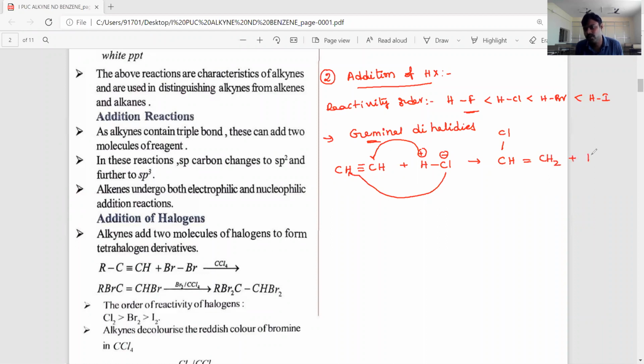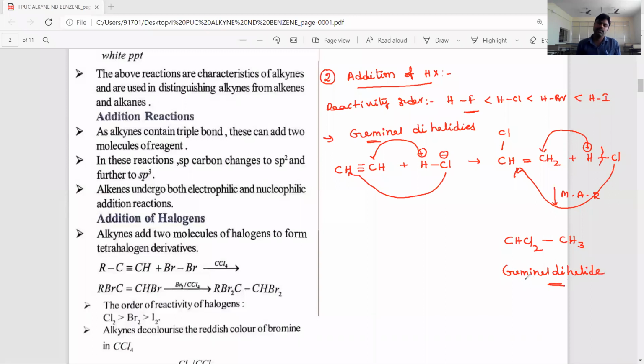Next, for the second mole of HCl, it becomes an unsymmetrical alkene, and it follows the Markovnikov rule. It is a Markovnikov addition reaction. The H plus ion will be added to the double-bonded carbon containing more hydrogen atoms, and Cl minus is added to the double-bonded carbon containing fewer hydrogen atoms. Then we get CHCl2-CH3. So this is a geminal dihalide. So the products are geminal dihalides, either from symmetrical alkynes or unsymmetrical alkynes. First molecule